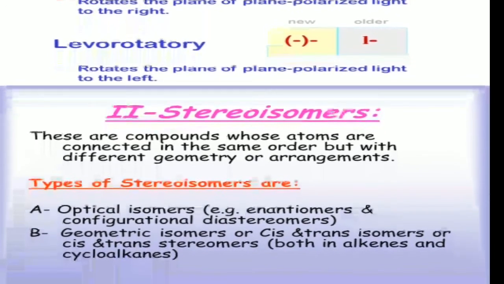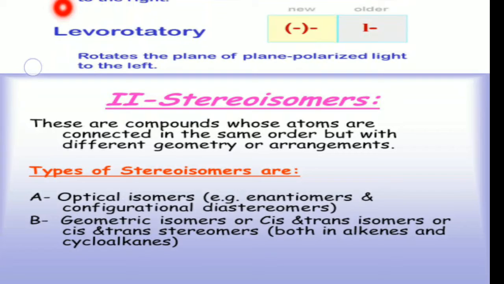Another topic is stereoisomers. In a broad way, isomers are of two types. Already we discussed structural isomers. The second type is stereoisomers. Stereoisomers are molecules which have the same structural formula, but the atoms of the molecule have different spatial arrangements.